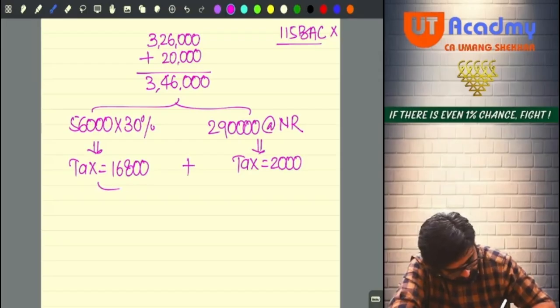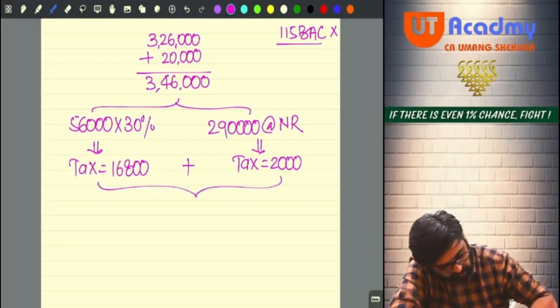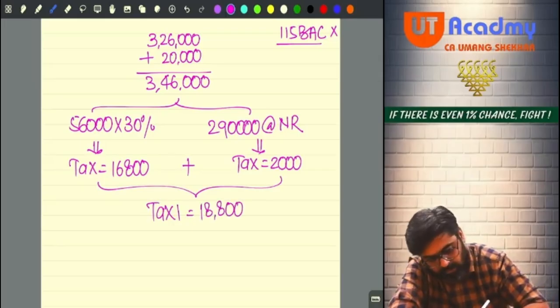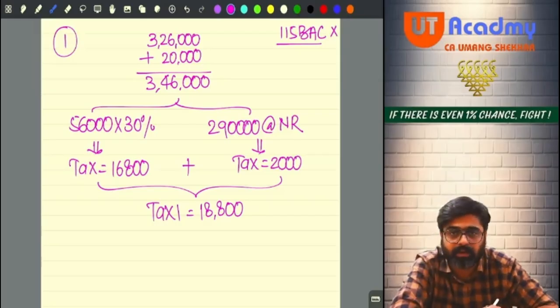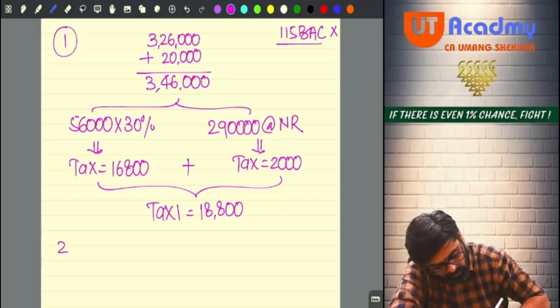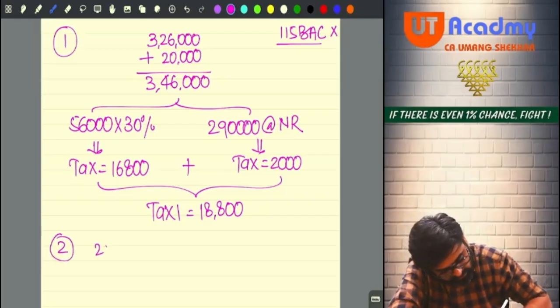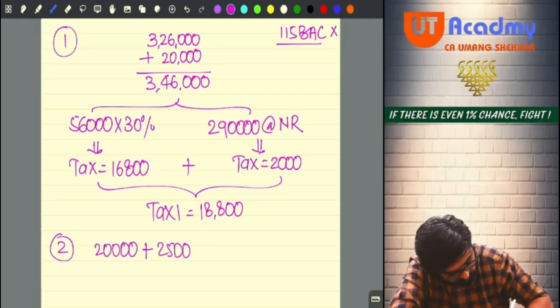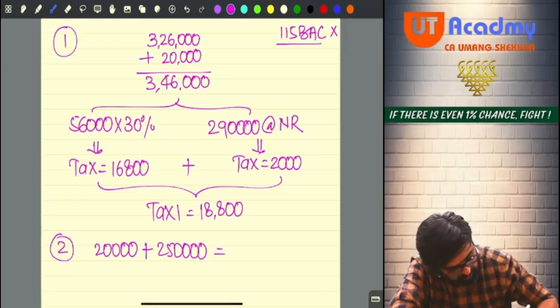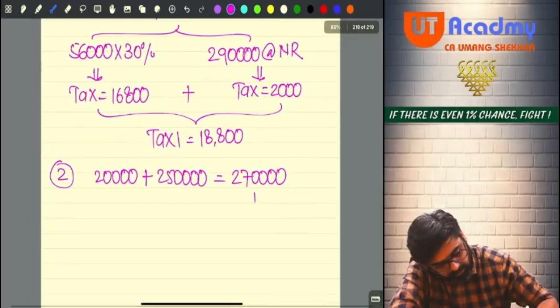Add both of them. So your tax one you are getting now is 18,800. Friends, this is still your step 1. This is not your final tax. So step 2, take your agricultural income. Add your basic exemption limit, 2 lakh 50 and 2 lakh 70. Now calculate the tax on 270.